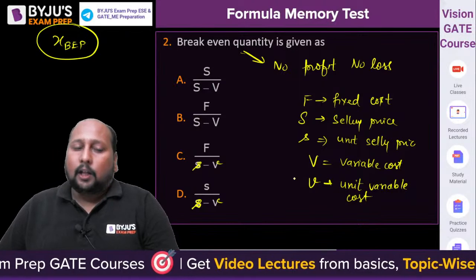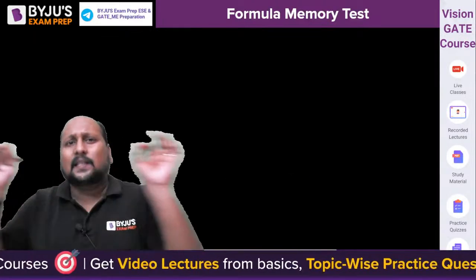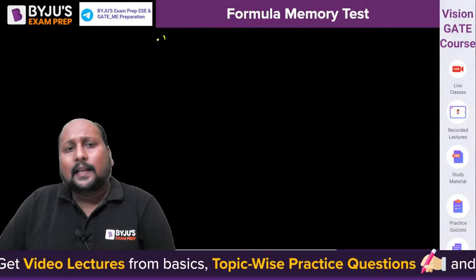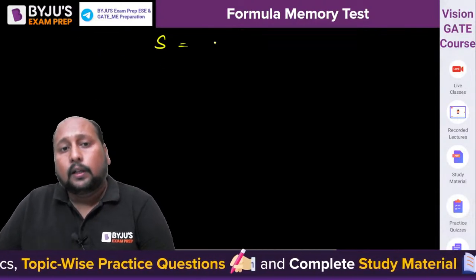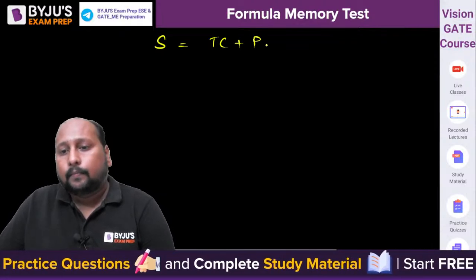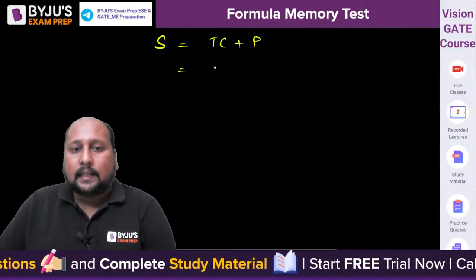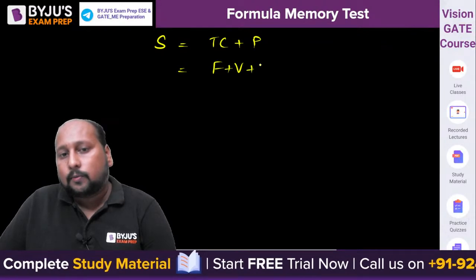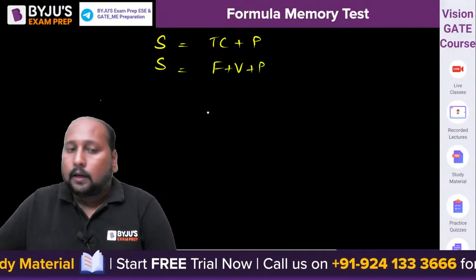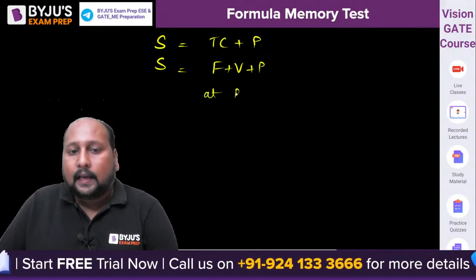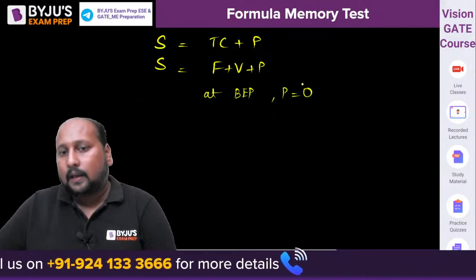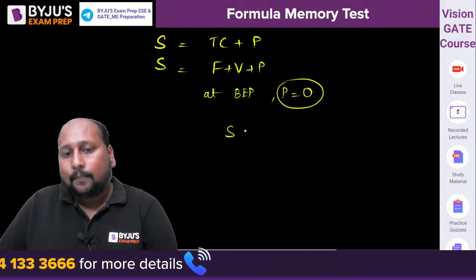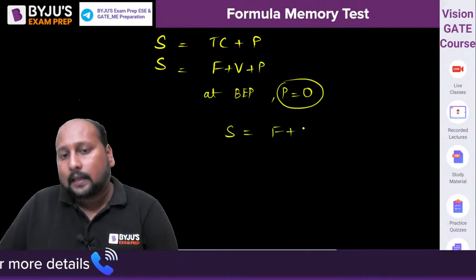Break even point, look, this is simple. Whenever you're having any confusion, we will go from the basics. What is the total selling price? The total selling cost is equal to the total cost plus profit. That's how it is, right? So we can say this is F plus V plus P is equal to S. Or I can say at break even point, your profit is equal to 0. P is profit, right? So can we say capital S is equal to F plus capital V?